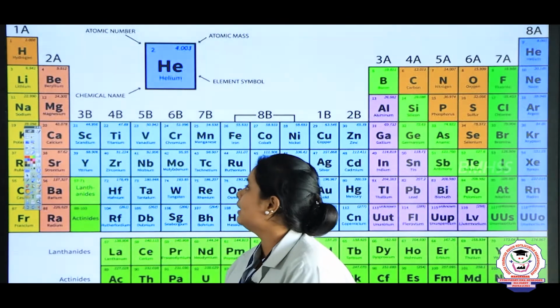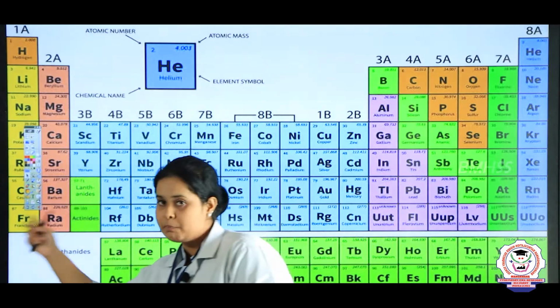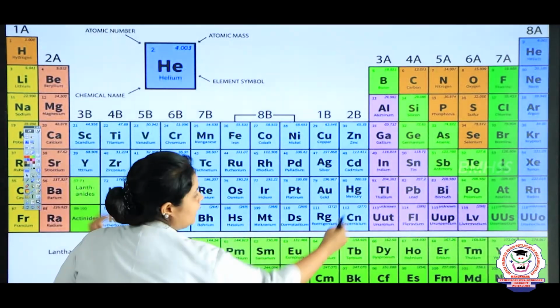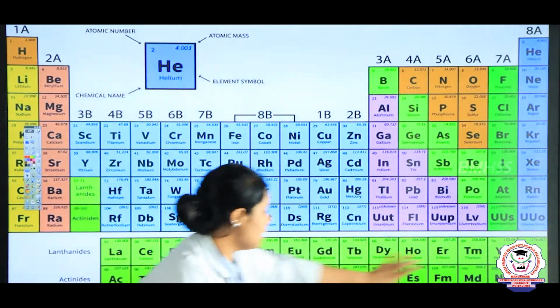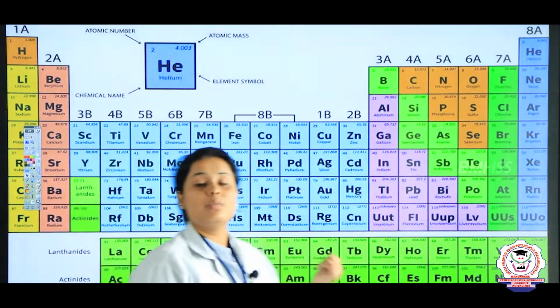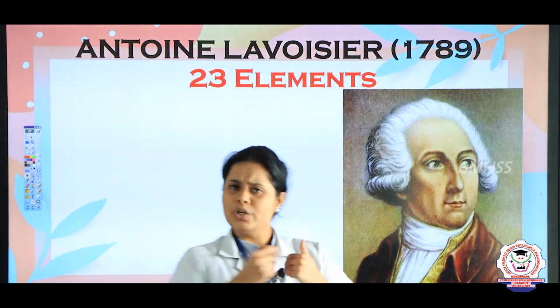Here you can see that the first two rows are known as the S block elements. The center part from this place to this place is the D block elements. Later on here it is P, and the bottom part is the F block elements. About this lesson we are going to study in detail today. Before going into the chapter, let us see how this chapter originated.